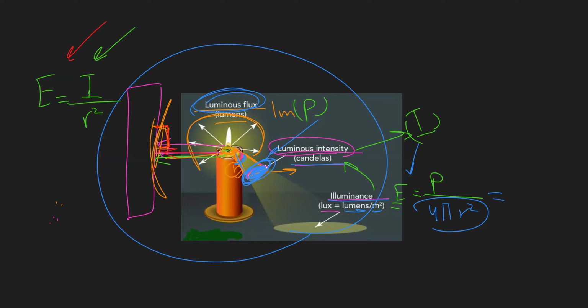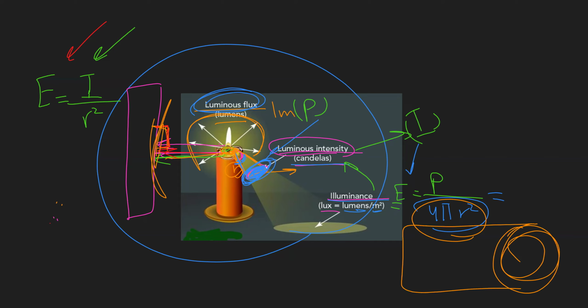In general, here I have a sphere. If you open this sphere, it's going to be like a rectangle. If you multiply the length, which is 2 pi r, by this height, which is 2r, you're going to get 4 pi r squared, which is the total surface area of a sphere.